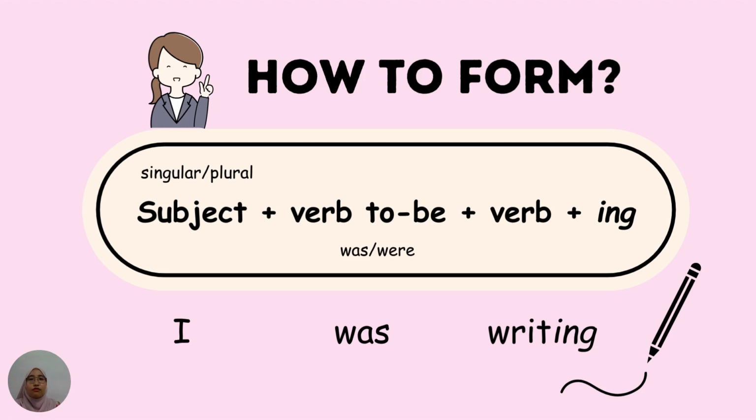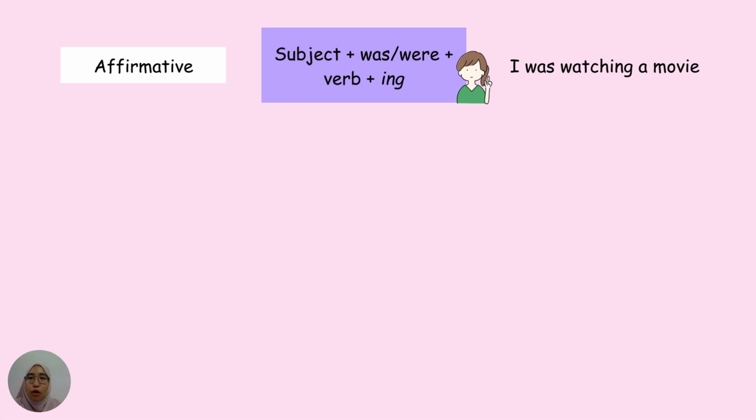So there are four other forms of past continuous. The first one is affirmative. What is affirmative? Affirmative basically expresses the validity or truth of a basic assertion. So the formula to construct an affirmative sentence is just like the basic formula of constructing past continuous, like this: subject plus was or were plus verb plus ing. So the first example is I was watching a movie.